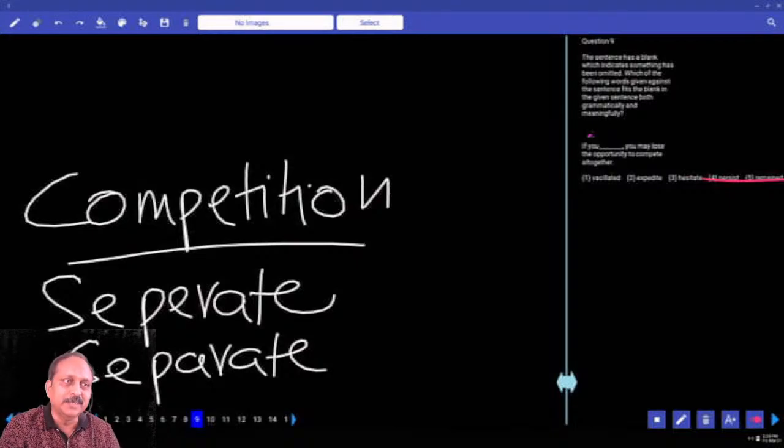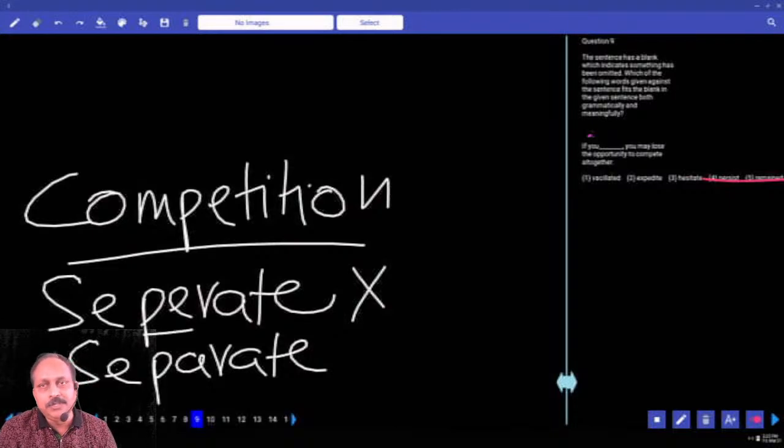I'll change the question. First one is wrong, raise your hands. So others, second one is wrong. Should I take it that way? Or third option, cannot decide. Answer, common error. A lot of people make this mistake because we think logically. Logically, this should be the spelling separate. But English does not depend on logic. That's what I tell. So what is the correct spelling?